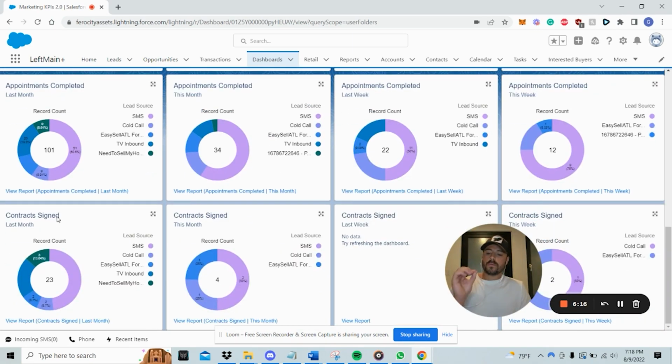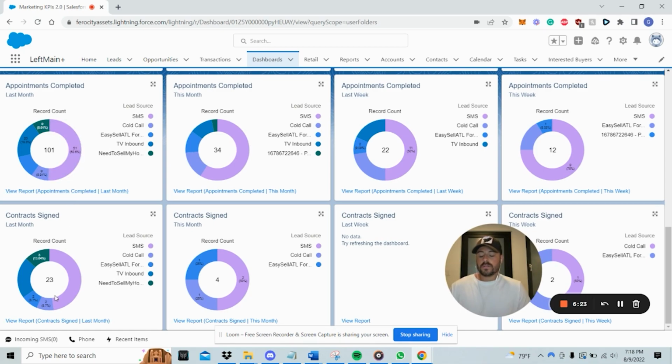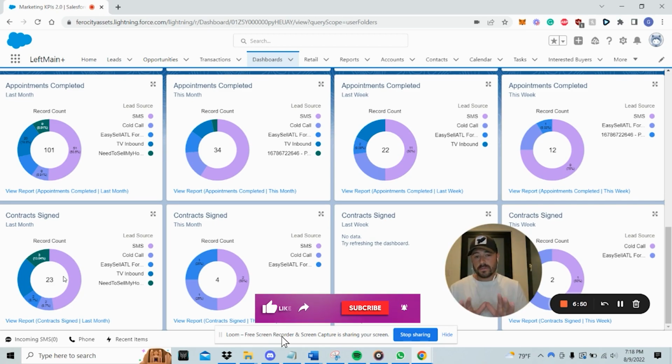And then, most important, we want to close about 20% of our deals. I think this one came out to about 23%, 23 over 101, but we're good at 20%. So if I did 100 appointments completed, I would want 20 contracts. So if you guys can get those numbers, keep those as your foundation. It depends what lead sources you have. We have a lot of SMS leads that aren't as quality as TV, and you might be doing just mail and everything changes. But those are the benchmarks we use right now, so I hope you can use some of ours as benchmarks.